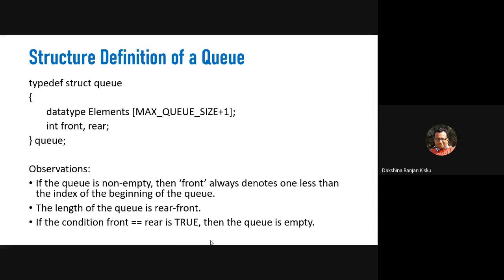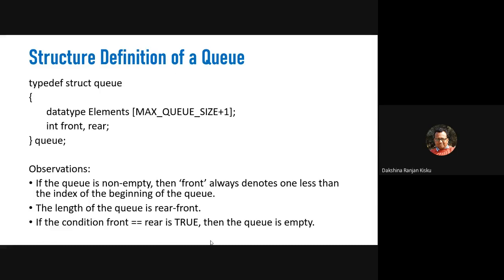So why is this one added? Here we are considering the size of the queue as MAX_QUEUE_SIZE plus 1. This one is added to hold the minus 1 when the queue is found to be empty. That means initially when the queue is empty, both front and rear will hold minus 1.